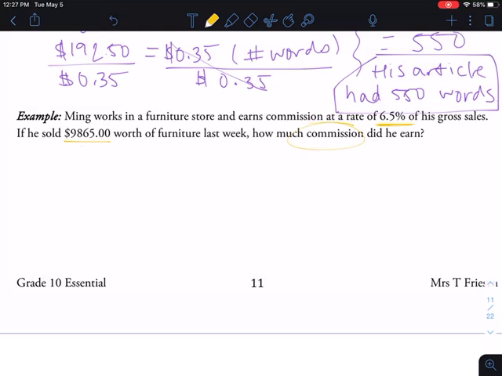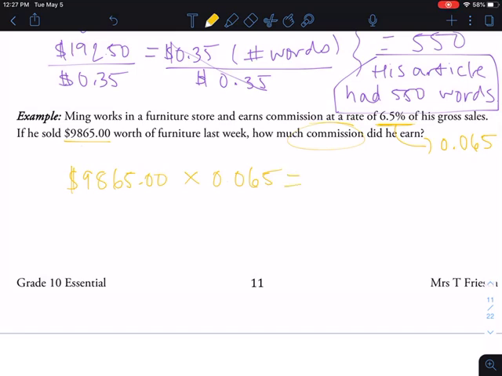Okay, sorry, just had to get some water. Okay, so remember that to find a percentage, you always take the decimal version, right? And so we know that when we move the decimal 2 places to the left, we're going to get a decimal of 0.065, which represents 6.5%. Okay, so we're going to take his total sales and multiply it by his commission rate. Again, we're always using that decimal value. Okay, so that's a major thing. Please remind yourself of that. If you need to, make yourself a note on the side of the page or something. And then we can do that multiplication.